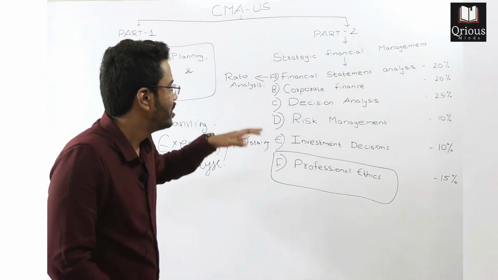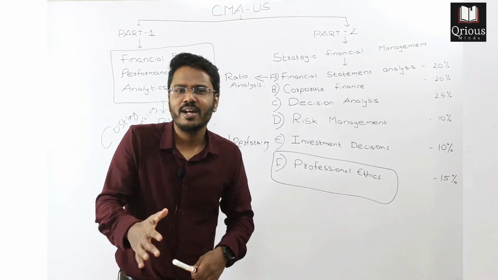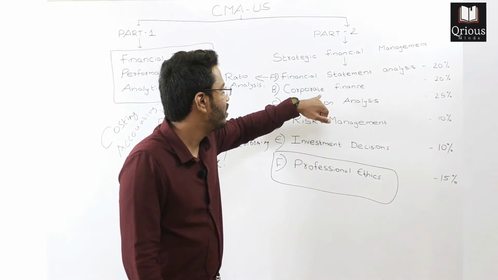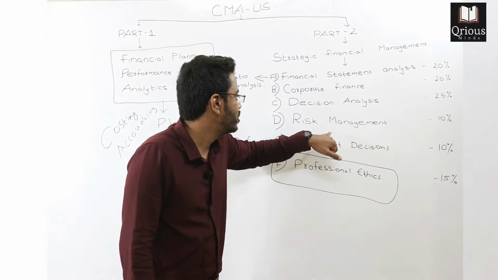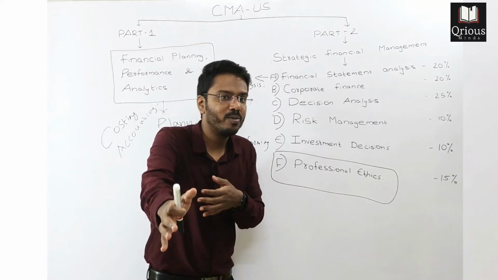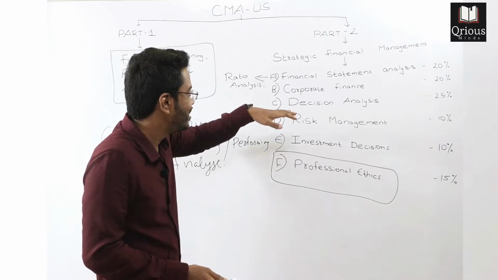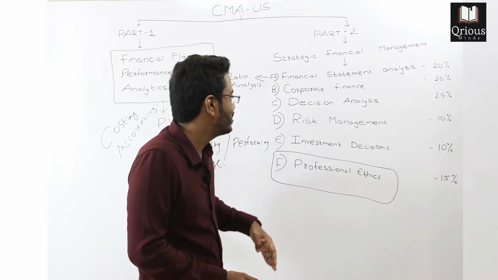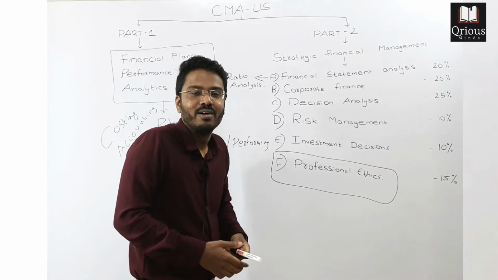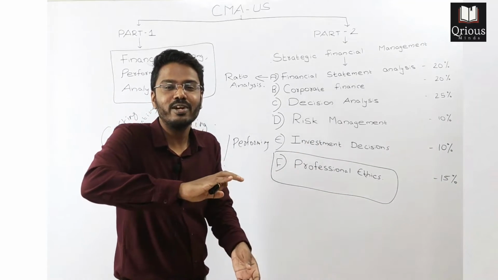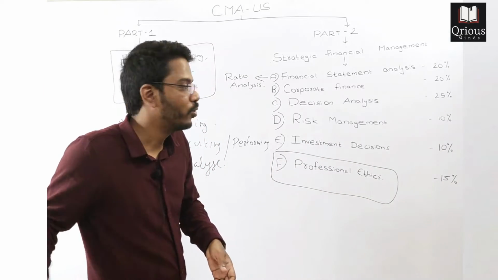So these are the 6 sections that strategic financial management covers: financial statement analysis, corporate finance, decision analysis, risk management, investment decision, and professional ethics. Now let me tell you one more thing. If you analyze these 6 sections, you can understand that they require you to perform the job responsibilities of different corporate roles.